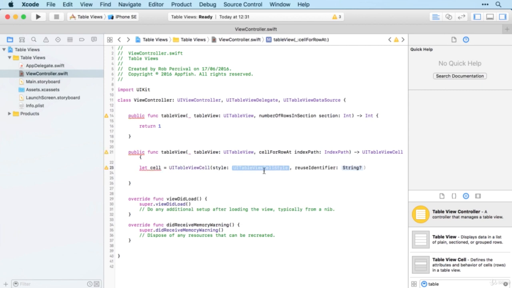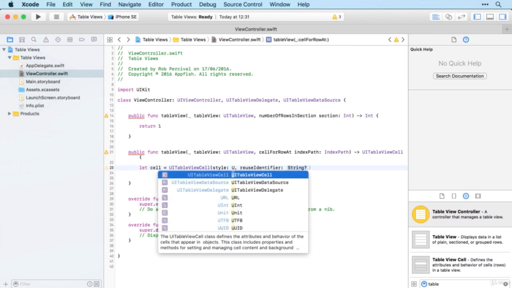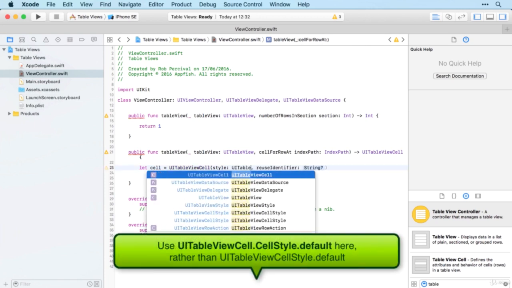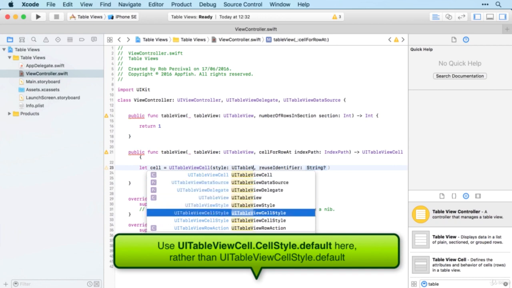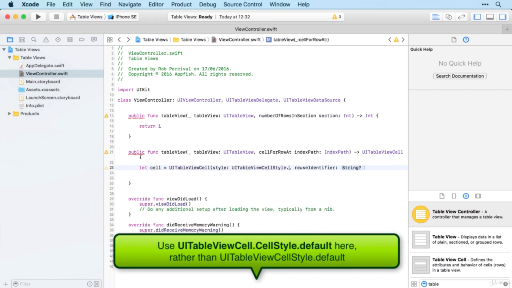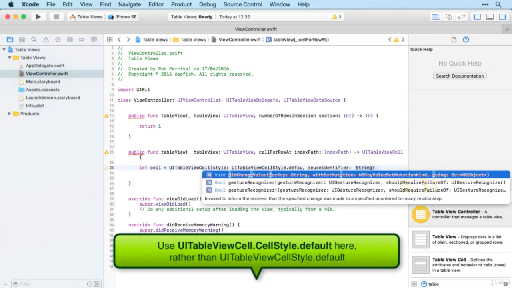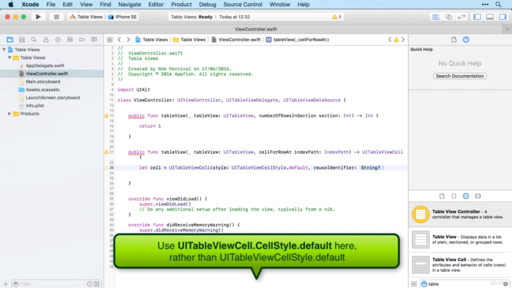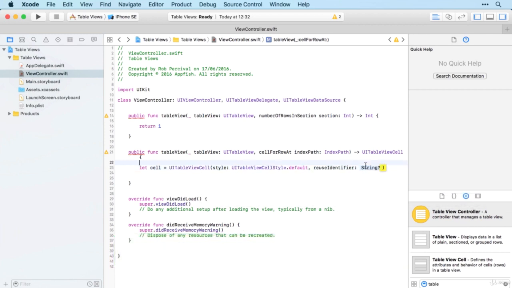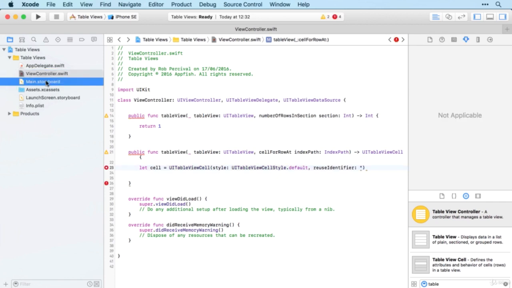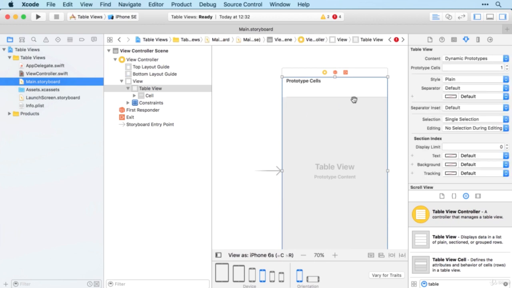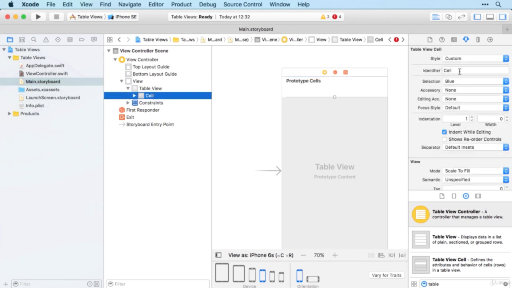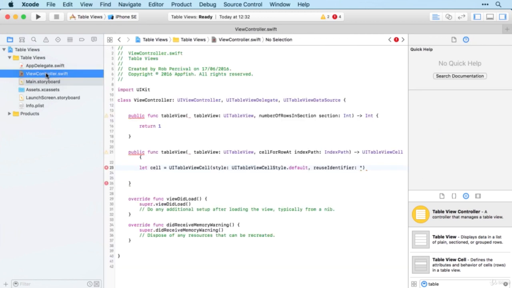So the style, we're going to use the default, which is just UI table view cell style dot default. And then the reuse identifier is the identifier that we added a few moments ago for my prototype cell, which is just cell with a capital C. So let's add that in there.